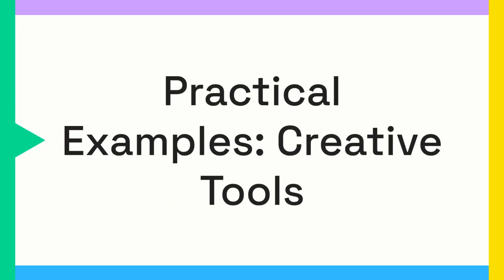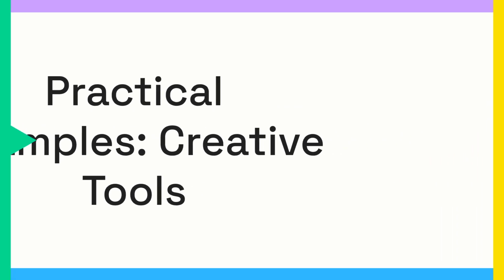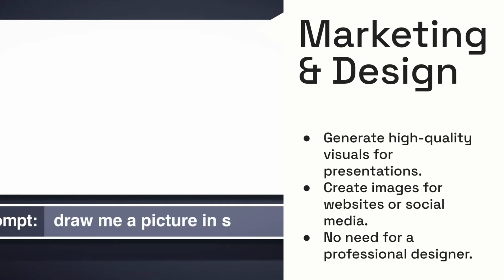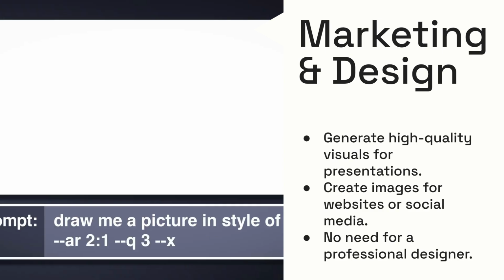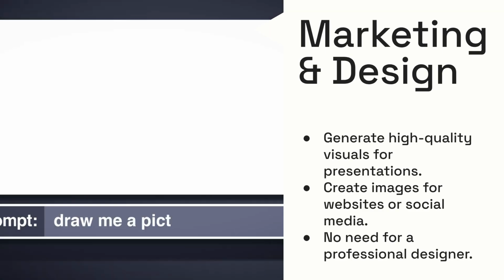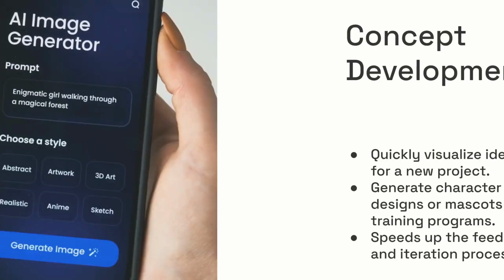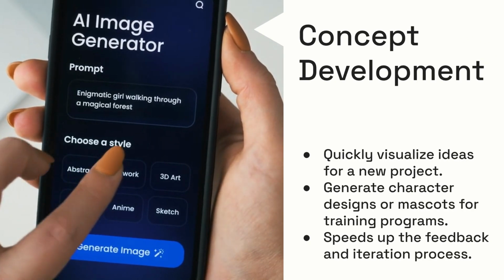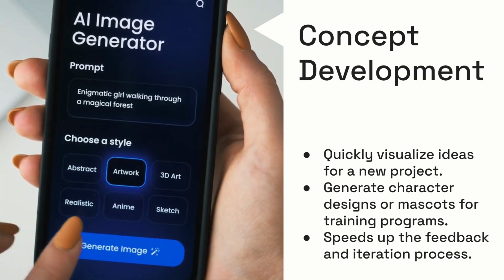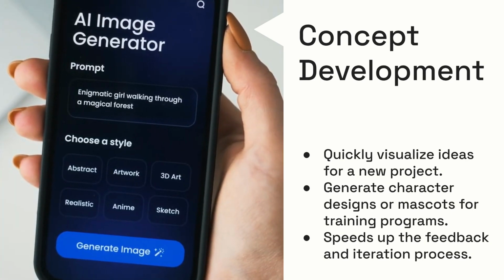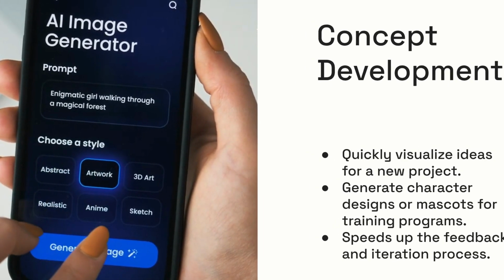Beyond text, generative AI also powers image and creative tools like Midjourney or DALL-E, which turn text into new visual content. These tools allow you to generate unique, high-quality visuals for marketing, presentations, or social media without needing to involve a designer, saving you both time and resources. You can quickly visualize new ideas and concepts, such as a mascot for a training program, allowing for rapid feedback and iteration during the development process.